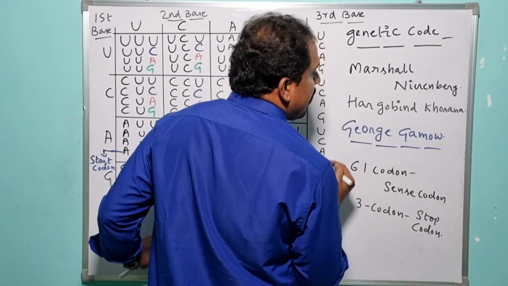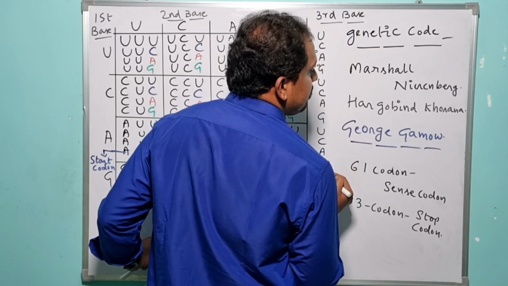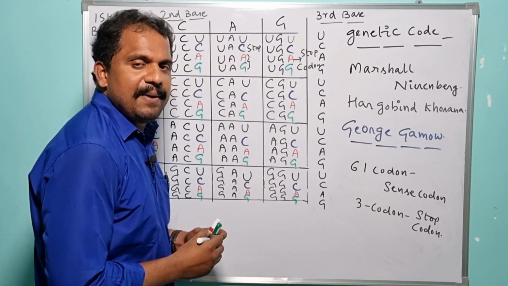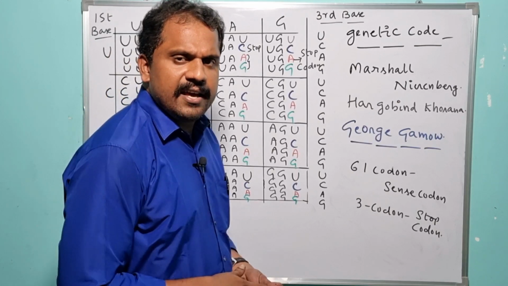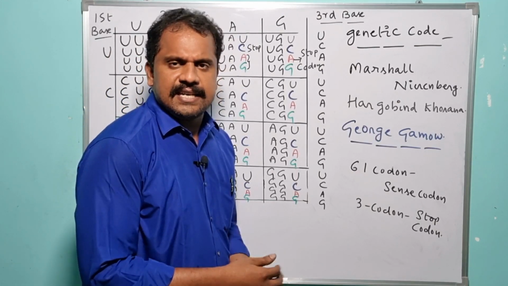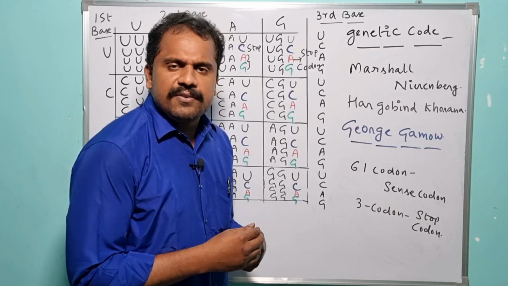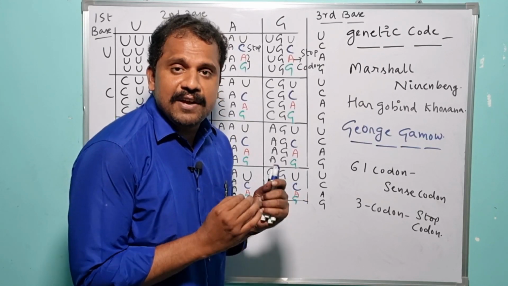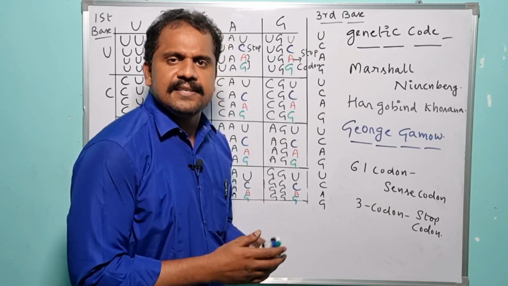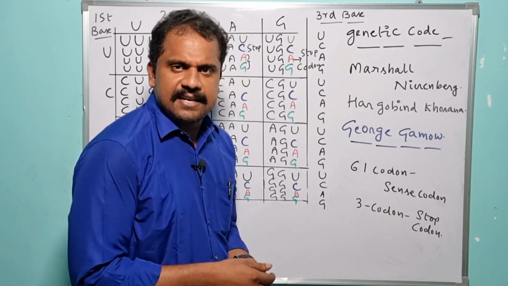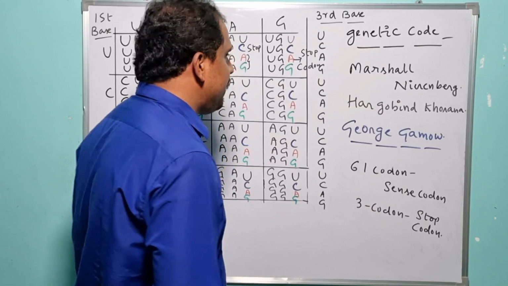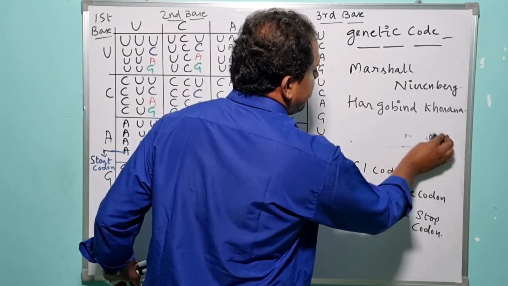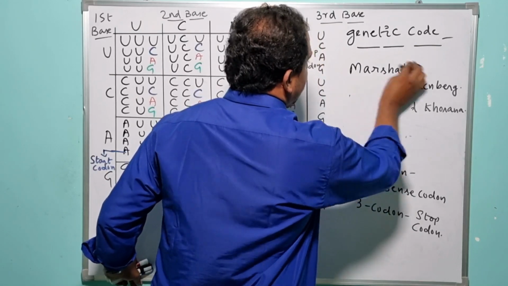Now my question is, how was the genetic code elucidated? What are the various predictions which were made by these aspirants in order to elucidate the structure of the genetic code? Right now we are going to learn these predictions. The very first strategy is nothing but, so what these people have assumed here.